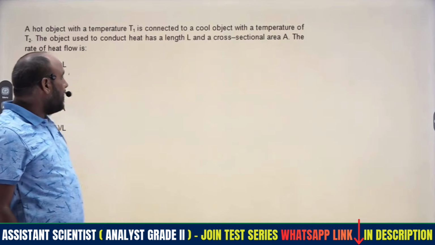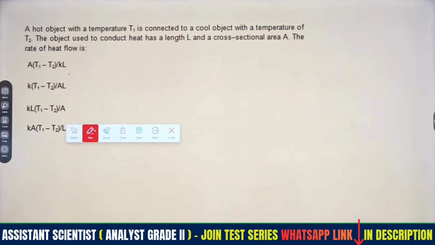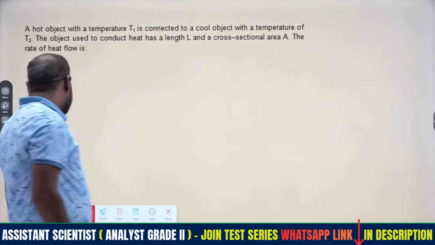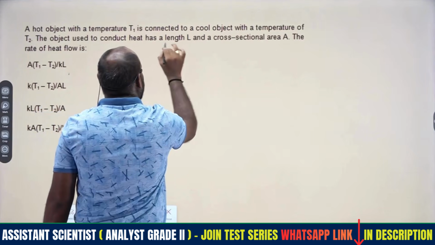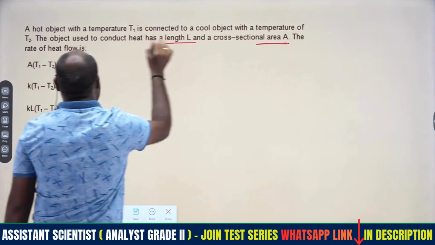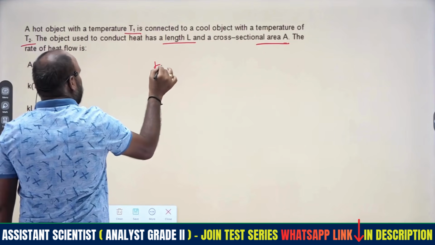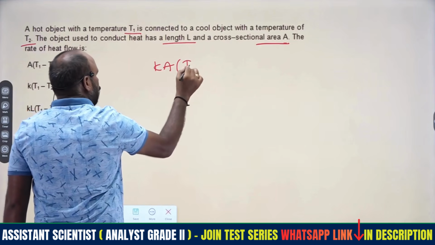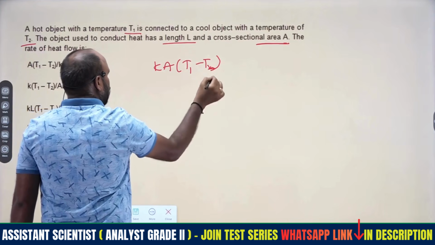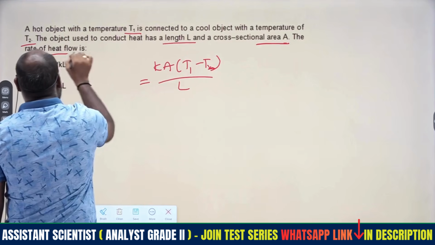Then coming to the next question, which is related to the rate of heat flow. The length is given directly, the area is given, and the temperature difference T1 to T2 is there. So from this, K A into T1 minus T2 divided by length gives the rate of heat flow.